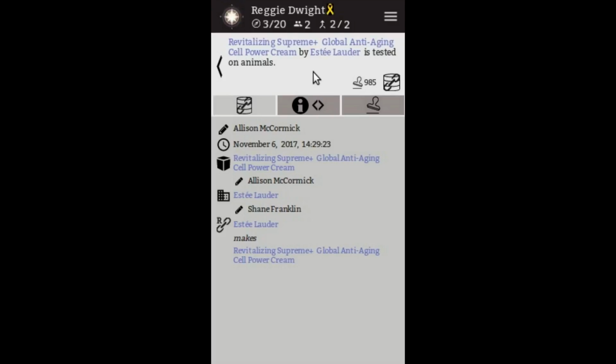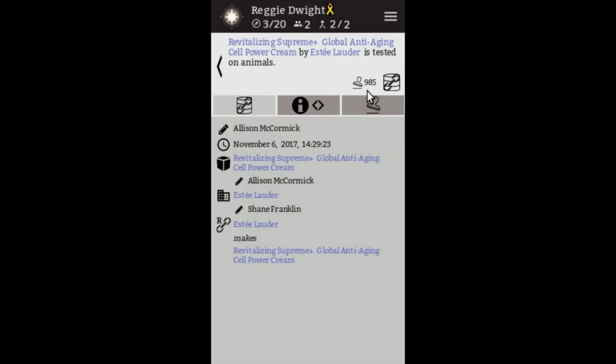It's a simple statement, and you'll notice that nowhere on this page do we have any points. Nowhere is the author of this datum indicating what point this might be in violation of. And that's on purpose, because that's not the role of the writer. The writer in this case was Alison McCormick. We have the writer symbol here. This is the timestamp. And finally, we have a stamp count here. So you can see that this datum has been stamped by 985 groups.